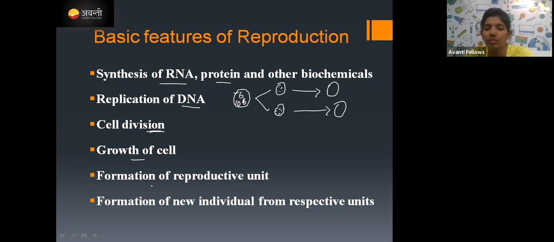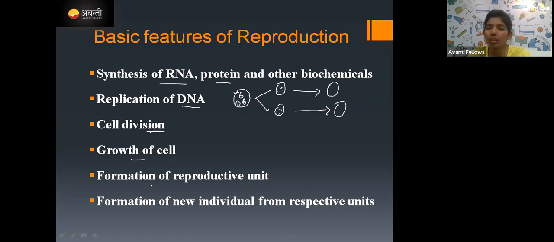In humans, males produce sperms and females produce eggs. Sperm and egg are produced by the reproductive units, and those two get fused and finally give a new individual. So these are all the basic features of reproduction.